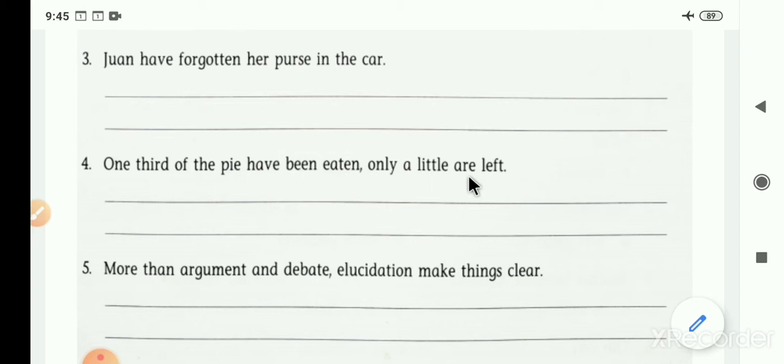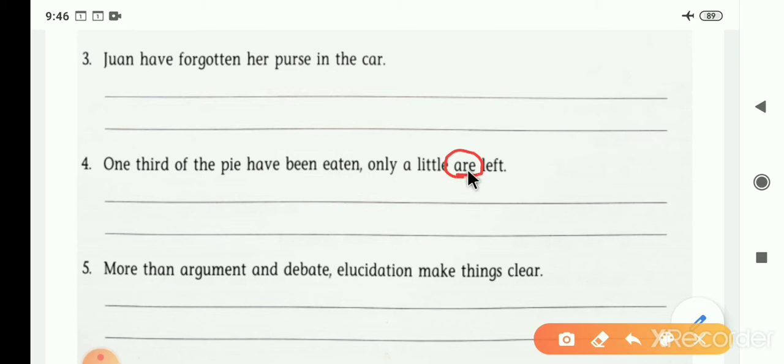So it's not subject verb agreement here. Now what do we have to change? Instead of are, we have to put is. So the finalized sentence becomes: One third of the pie has been eaten. Only a little is left.